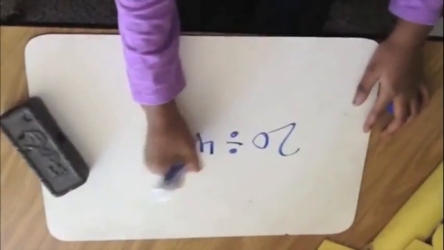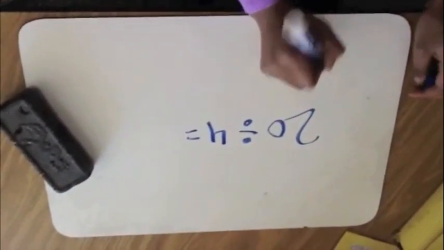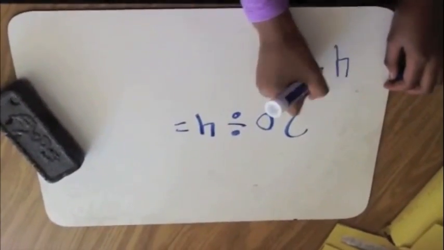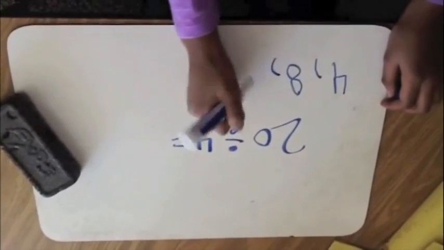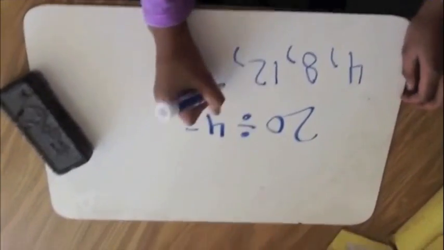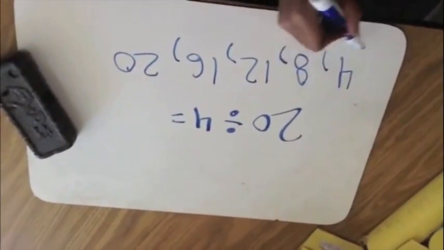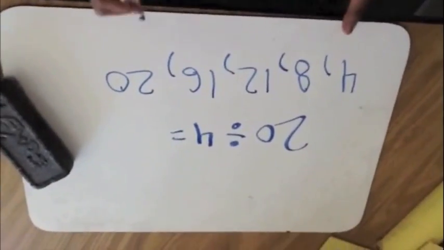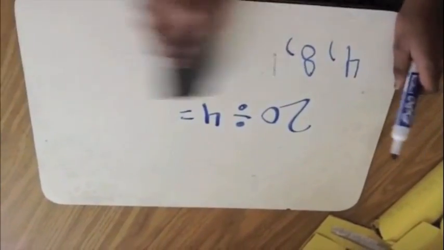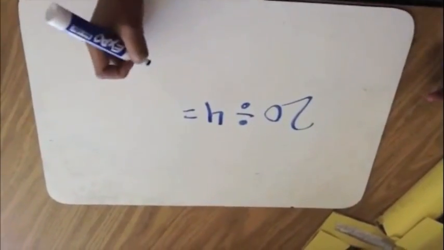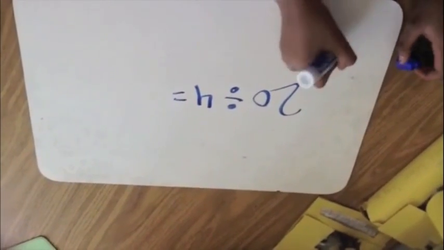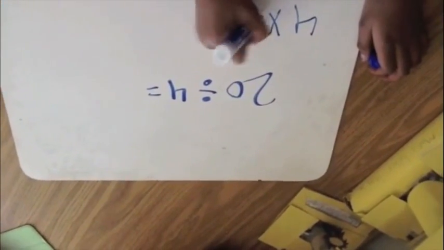Arezi, can you explain to us how you would solve the problem 20 divided by 4? Okay, so 20. So I would write the problem, and then I can count by 4s, so 4, 8, 12, 16, 20. So I got to 20, and then I would count this, 1, 2, 3, 4, 5, so it goes into it 5 times. And then I can also do the problem by, so I know 4 times 5 equals 20.